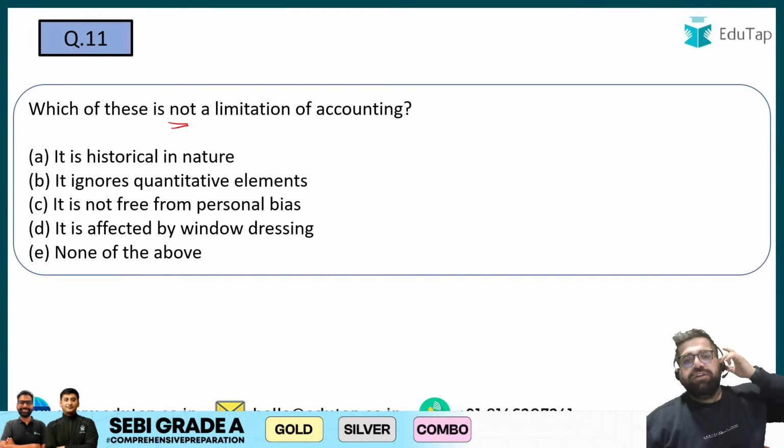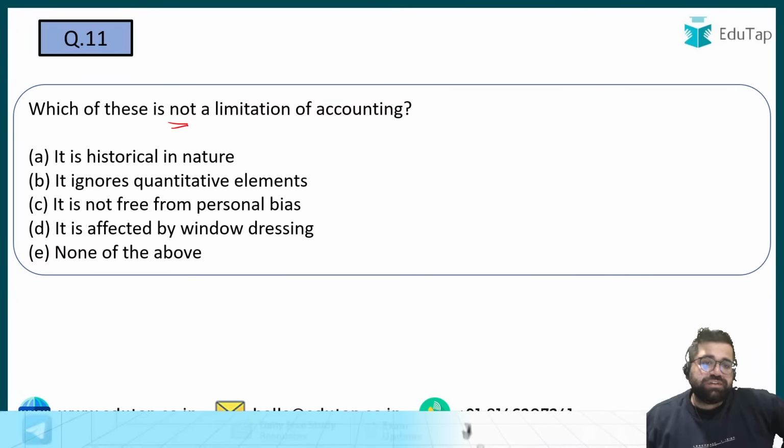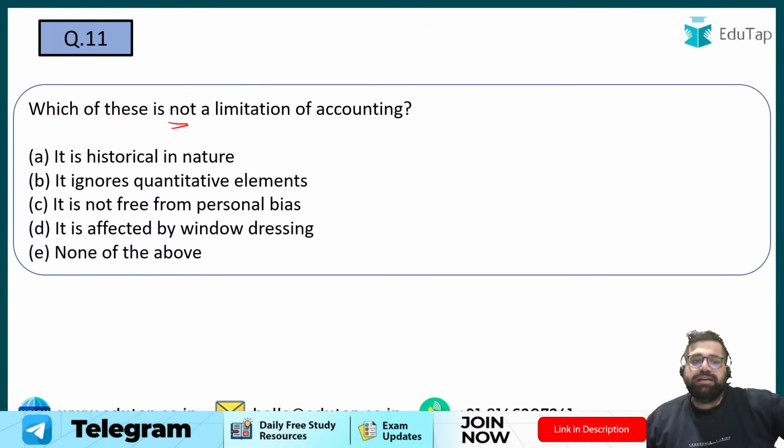Which of these is not a limitation of accounting? It is historical in nature. It ignores quantitative elements. It is not free from personal bias. It is affected by window dressing. What will be the correct answer for the 11th?